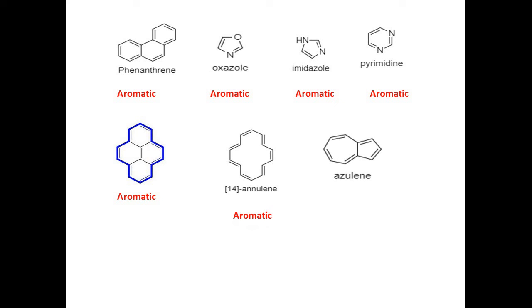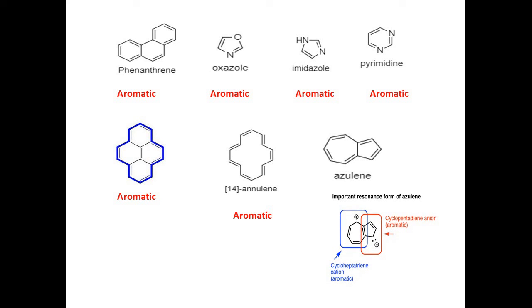Now in azulene, 2 rings are fused together. One ring is a 7-membered ring and the other one is a 5-membered ring. This molecule can be represented like this. In this molecule, the positive charge is shown on the 7-membered ring and the negative charge is represented on the 5-membered ring. Both rings become aromatic, so this molecule is aromatic. Now in this molecule, there are 10 pi electrons and these 10 pi electrons will be counted for the aromaticity. So this molecule is aromatic.